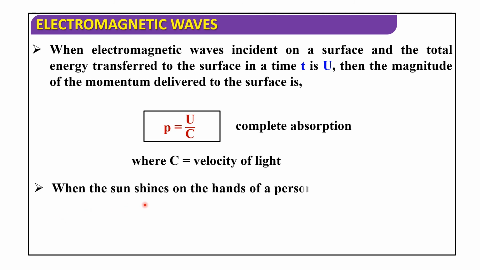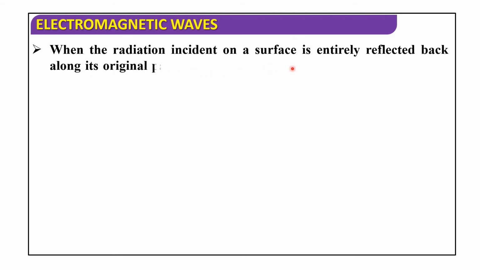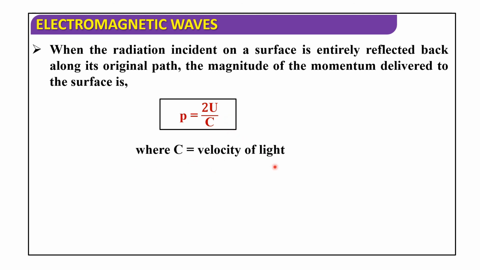When the sun shines on the hands of a person, he feels the absorption of electromagnetic waves. Next, when the radiation incident on a surface is entirely reflected back along its original path, the magnitude of the momentum delivered to the surface is P = 2U/c, where c is the velocity of light.